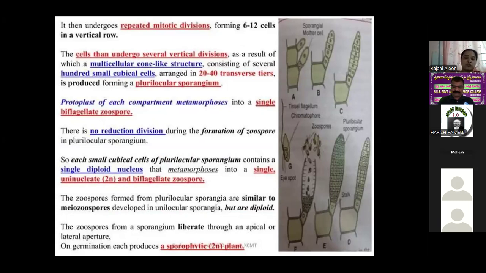This is a very important example. It produces unilocular sporangia at 13 degrees centigrade, plurilocular sporangia at 19 degrees centigrade, and both uni- and plurilocular sporangia at 16 degrees centigrade.